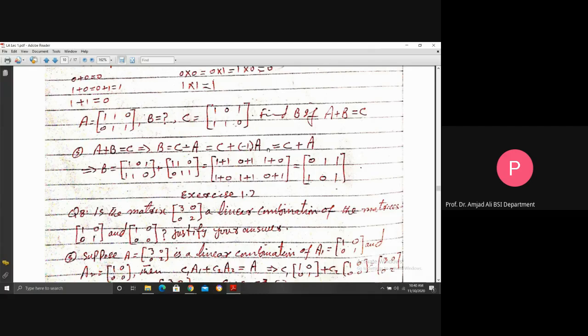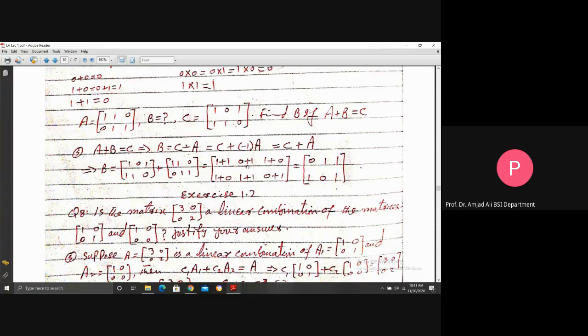So this means C plus A. There is no concept of a negative sign here, and if you transfer a matrix from left to right in bit matrices, the sign does not change, because 1 plus 1 is 0.